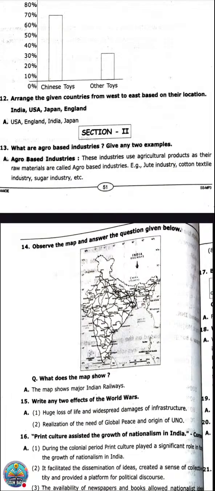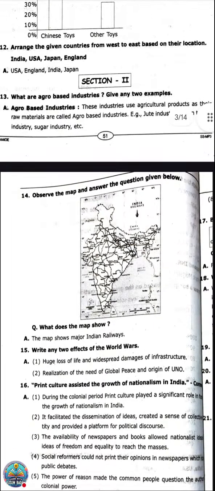Okay, now the next question is based on a map. Here you can see a lot of network. If you recall, I told you two kinds of maps we are getting: one is roadways and the other is railways. Where crossings are more, there will be major Indian railways, and certain junctions will be there.